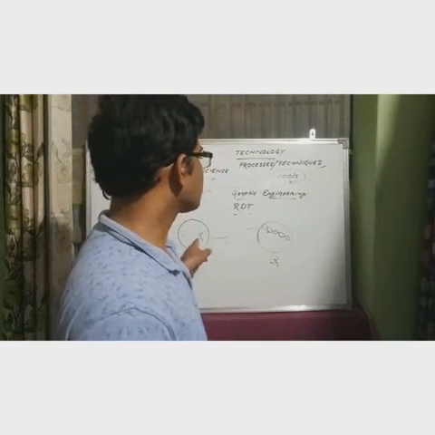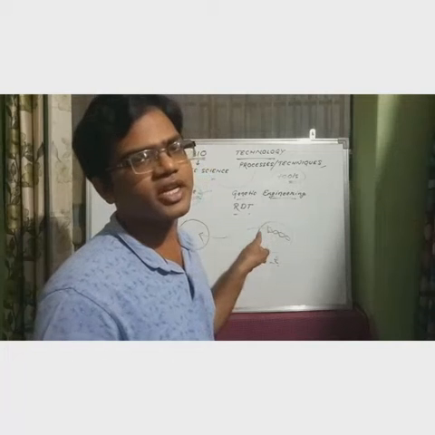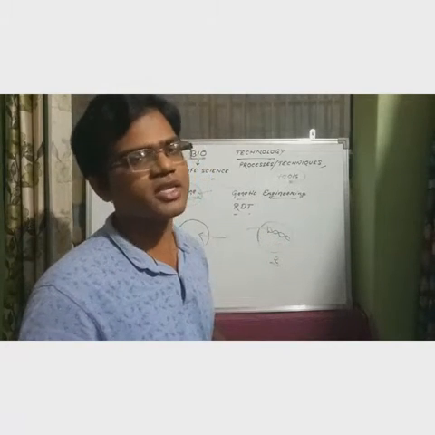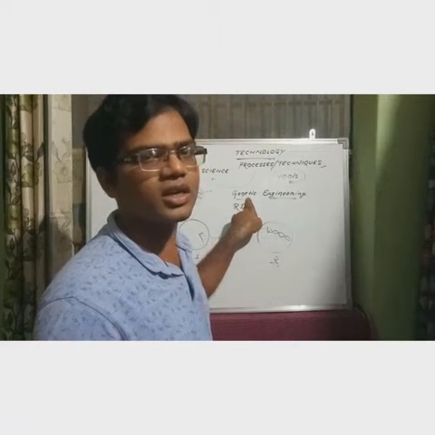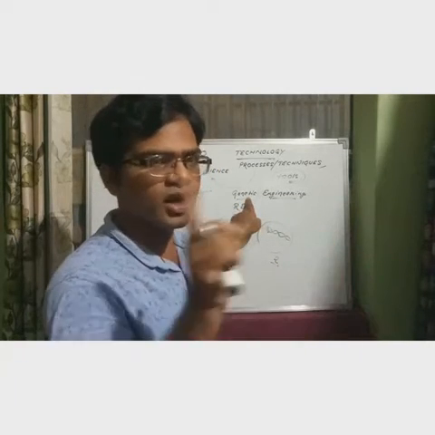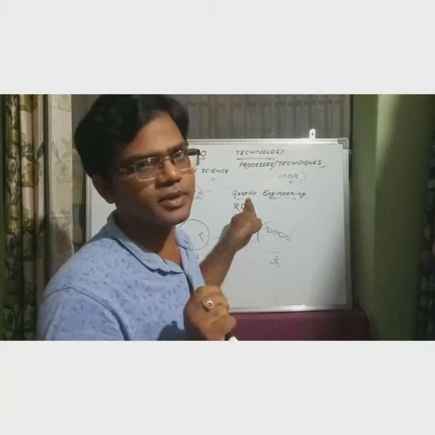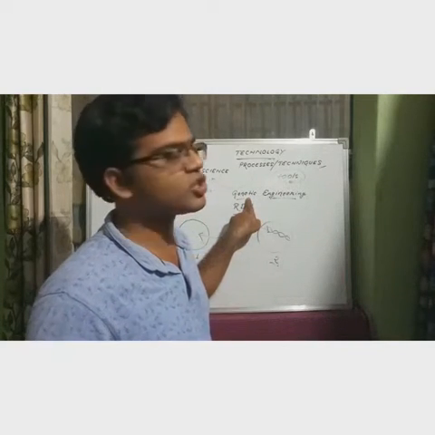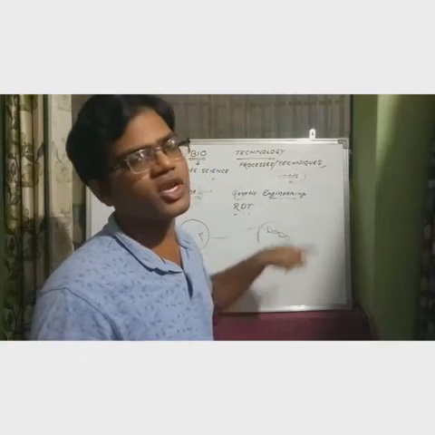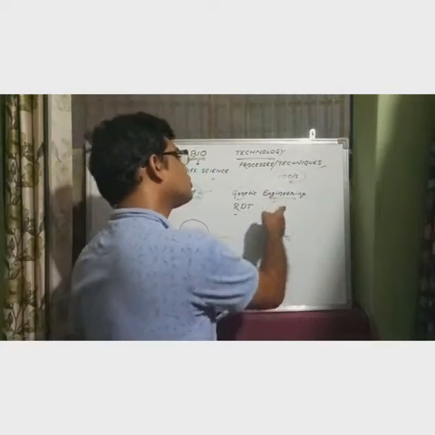So the point is that alteration of genetic materials means genetic engineering. Whenever genetic material is altered from one organism to another organism for benefit, so that the organism will get that advantage. Engineering means manipulation.